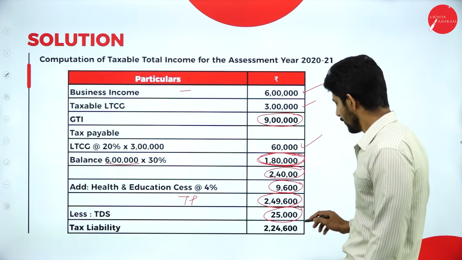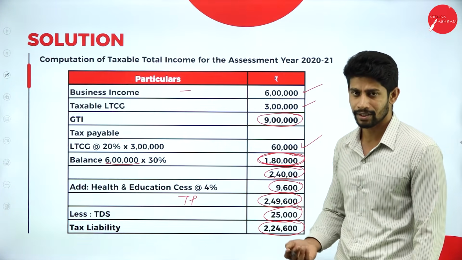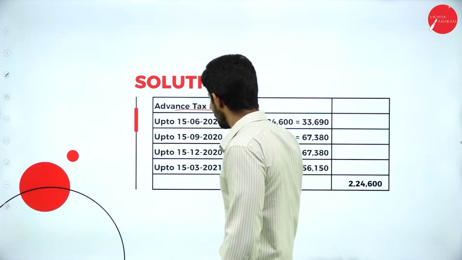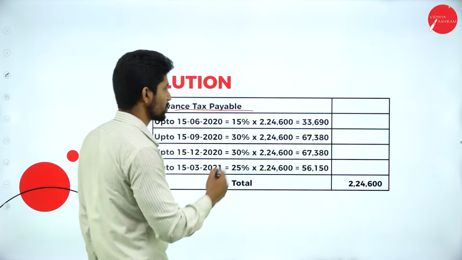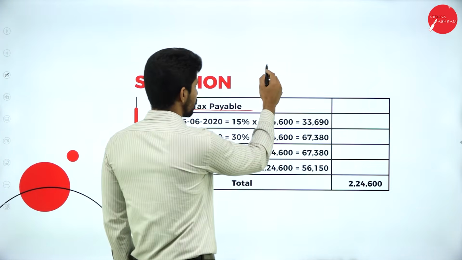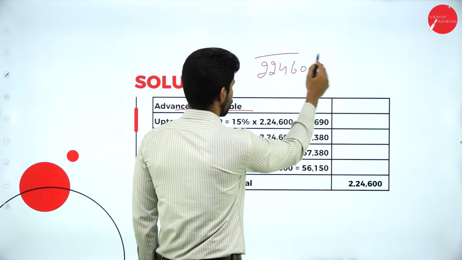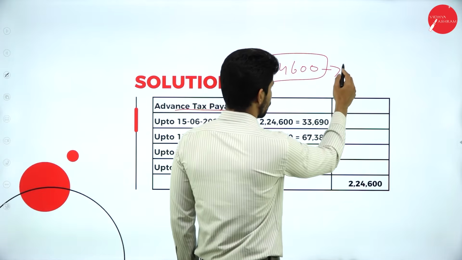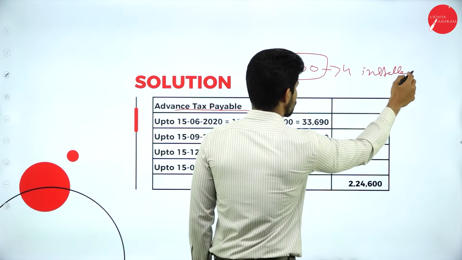2,24,600. So now this 2,24,600 is supposed to be paid by that person in 4 installments. So how to compute those installments? Advance tax payable. What is the total amount he is supposed to pay? 2,24,600 is the total amount he is supposed to pay. This amount is supposed to be paid in 4 installments.